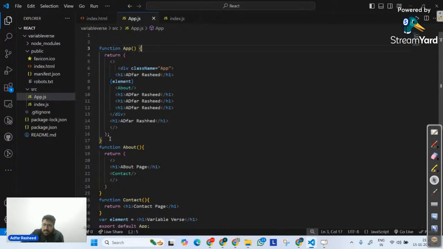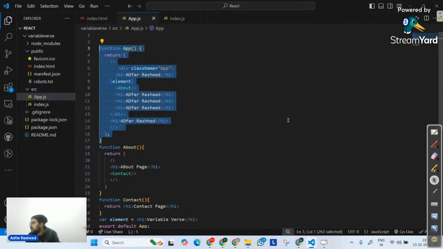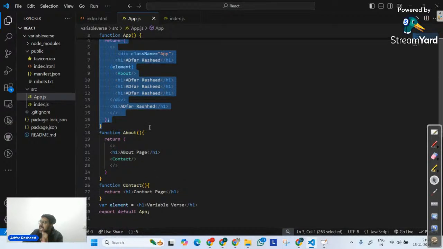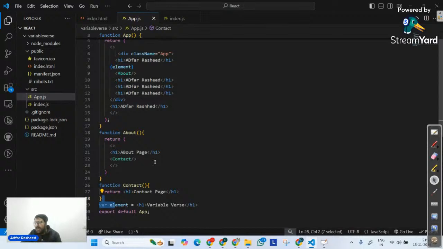So we can clearly see that now the structure is different. But there's still one problem that we have. Do you know what the problem is? The problem is, as of now, inside my app.js, we have only two components that we are creating, about and contact. Don't you think it has become a little bit messy here? By just implementing two components in the same file, it has become a little bit messy, right?